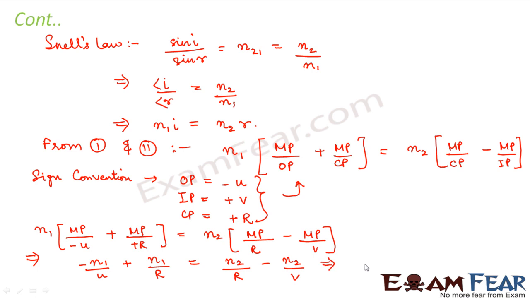So this can be written as N2 by V minus N1 by U is equal to N2 minus N1 by R.